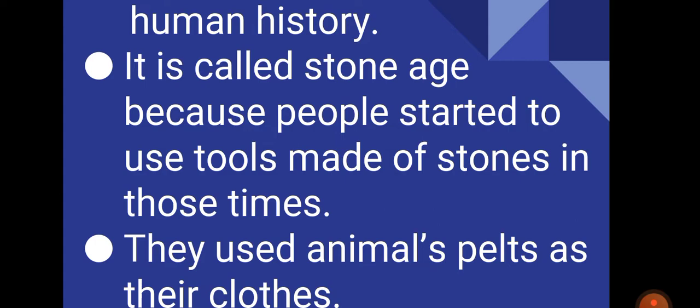They used animal pelts as their clothes. Animal pelts means animal skin, but the skin when we have made it clean, meaning we have removed all the hair from that skin and we have removed all the dirt and all the blood from that skin. That is called the pelt. So they were using animal skins or animal pelts as their clothes.